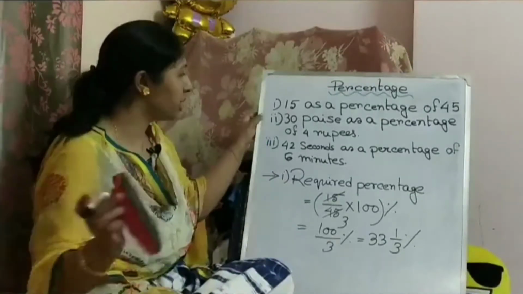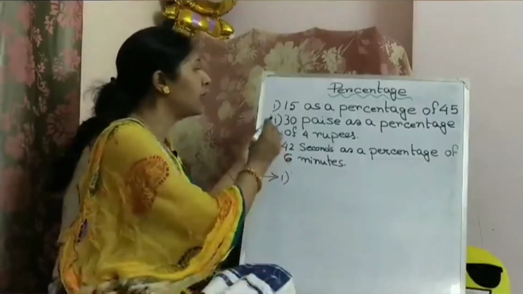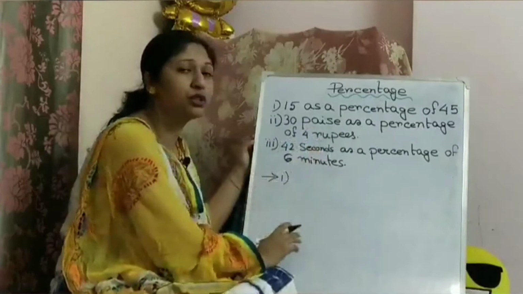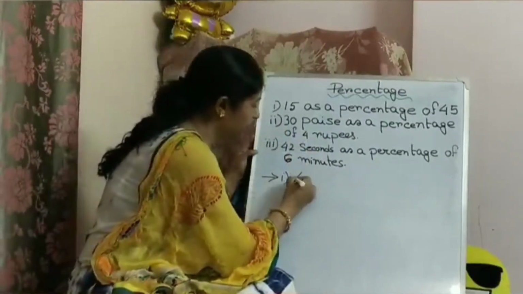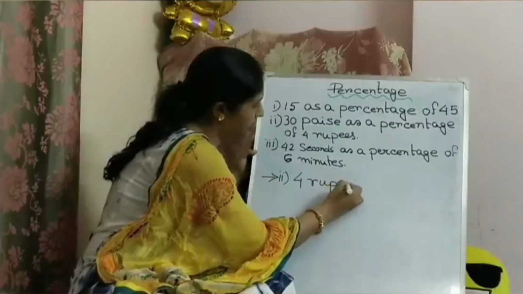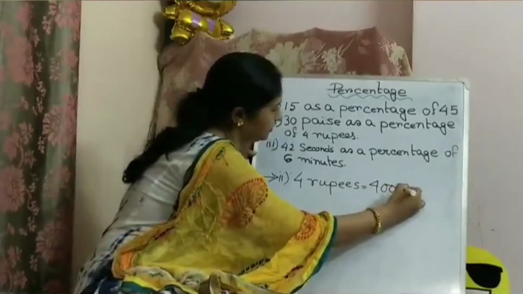Now we will do the second question. Our next problem sum is 30 paisa as a percentage of 4 rupees. First of all we will convert rupees to paisa. So 4 rupees equal to 400 paisa.